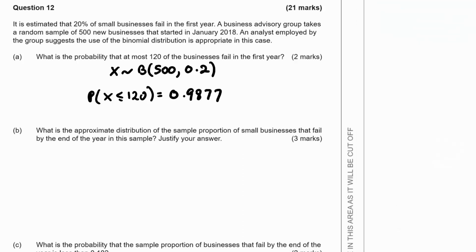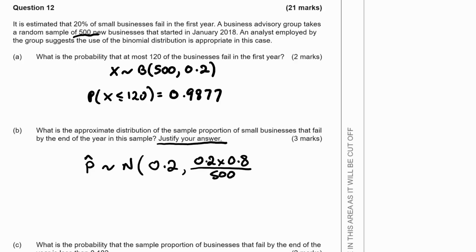What is the approximate distribution of the sample proportion of small businesses that fail by the end of the first year in the sample? Justify your answer. Well, the justification is just that there's 500 businesses, so we have a large n, or certainly large enough to use a normal approximation. So we've got p hat would follow a normal distribution with sample proportion 0.2, and the variance here would be 0.2 times 0.8 divided by 500.